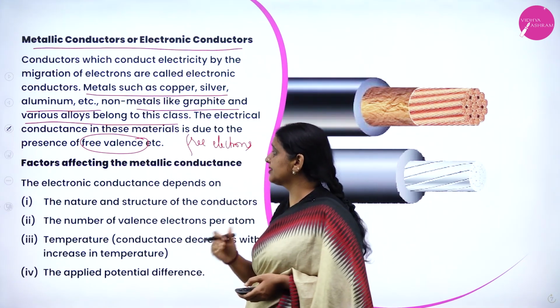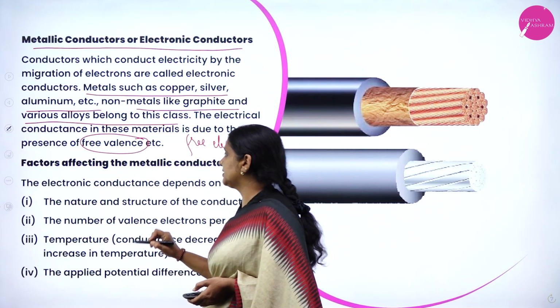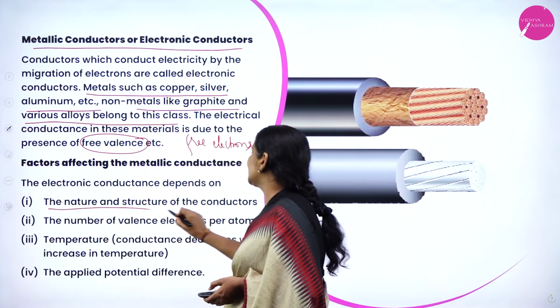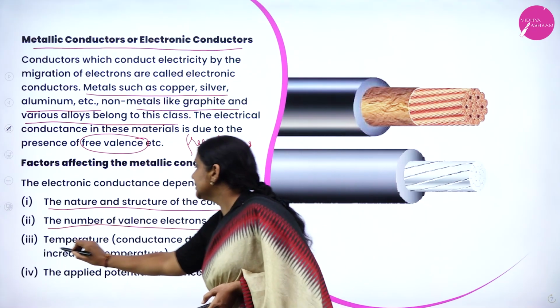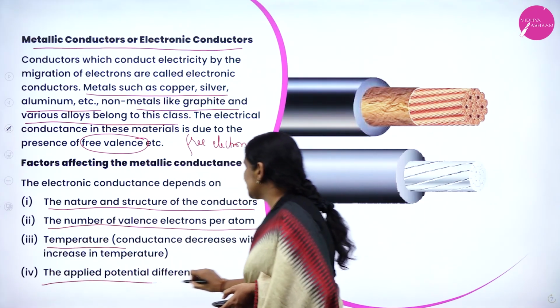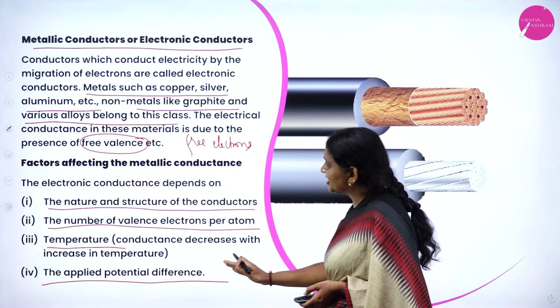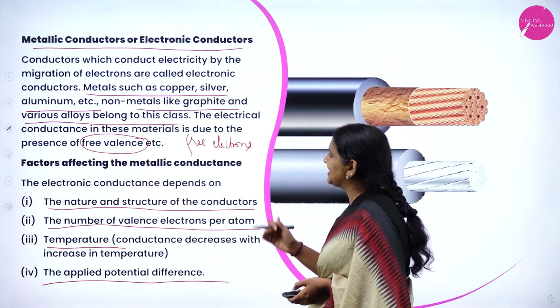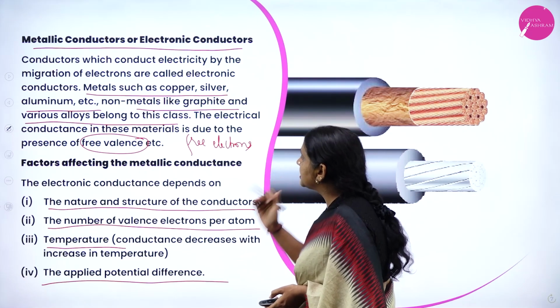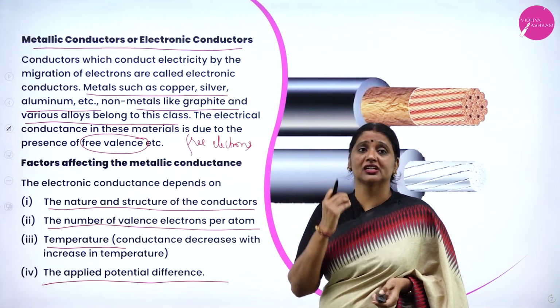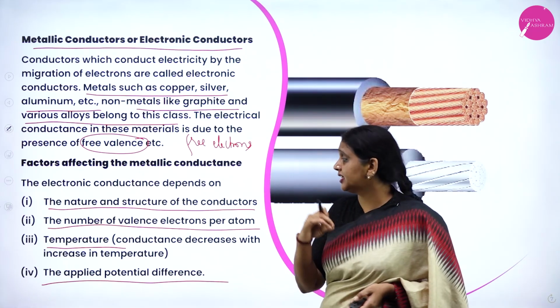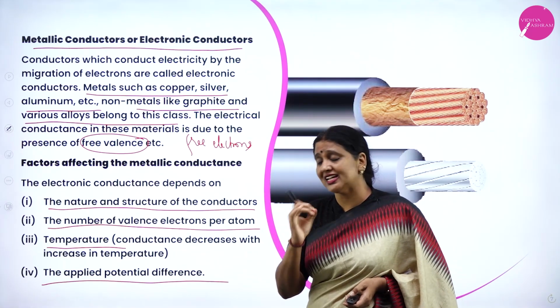Electronic conductors' conductivity depends on several factors. They depend on the nature and structure of the conductors, the number of valence electrons per atom, temperature and applied potential difference. What are the four factors on which metallic conductance depends? The first one, nature and structure of the conductor. Second one, number of valence electrons.